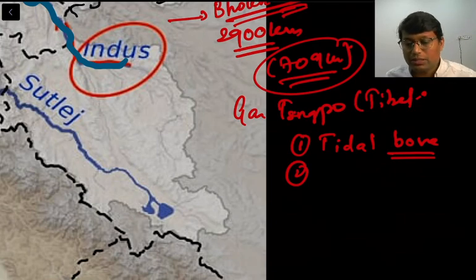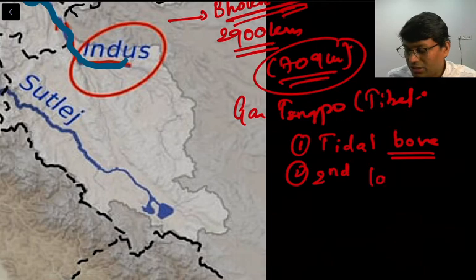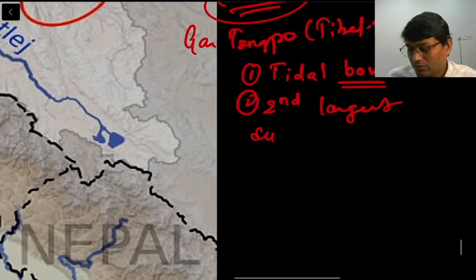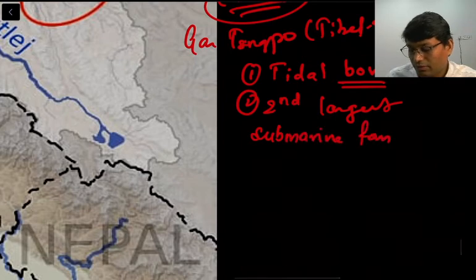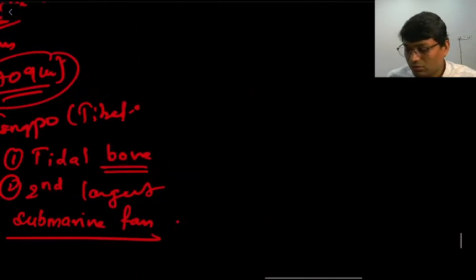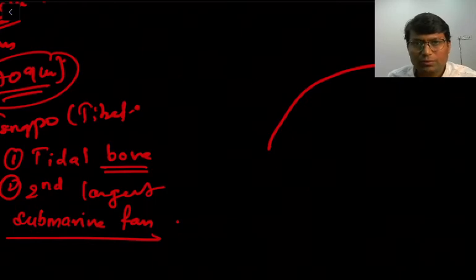Now another point is it forms the second largest submarine fan, right? So what is a fan? When a river descends from, say, mountains to plains, it deposits its debris.